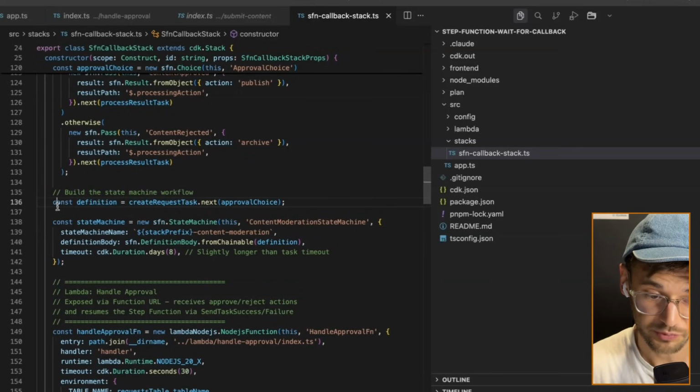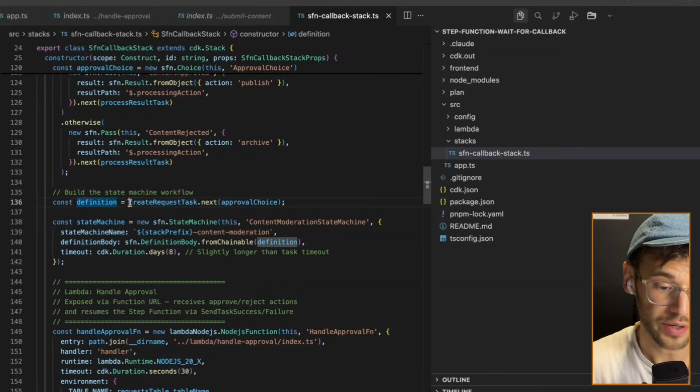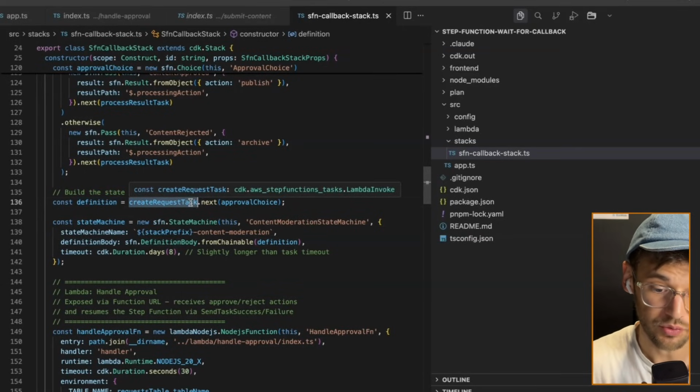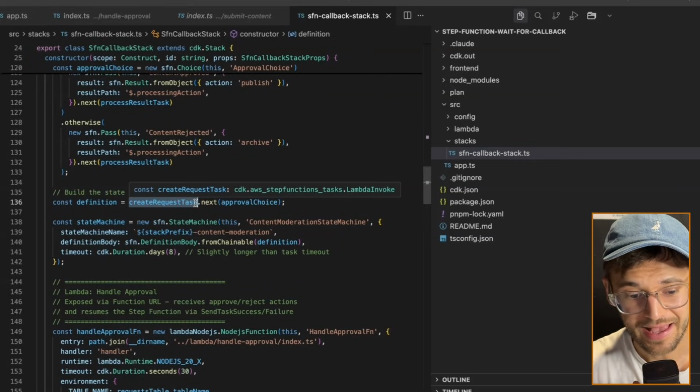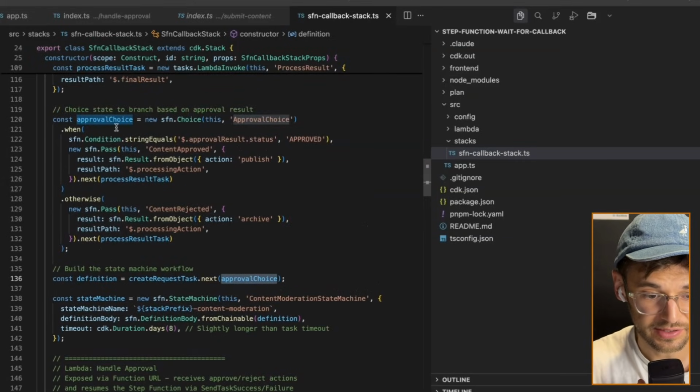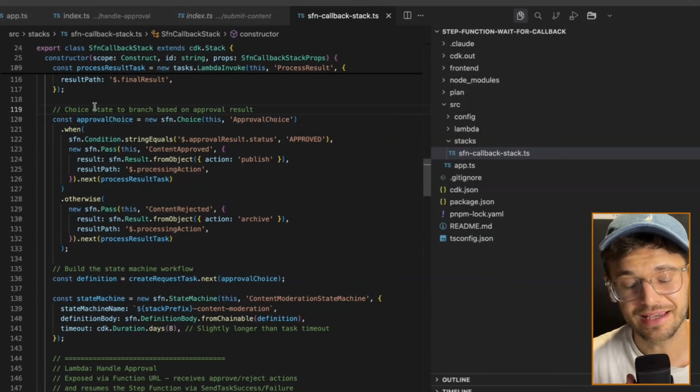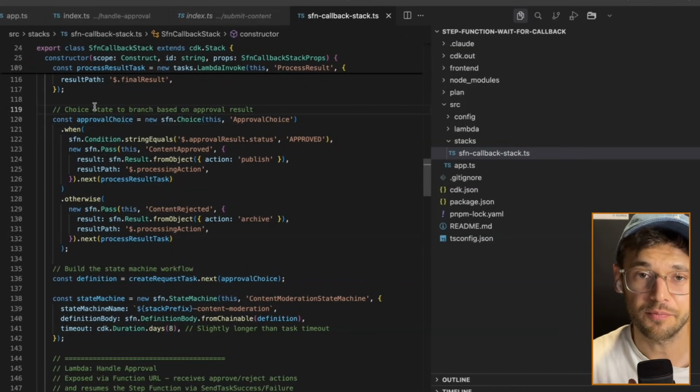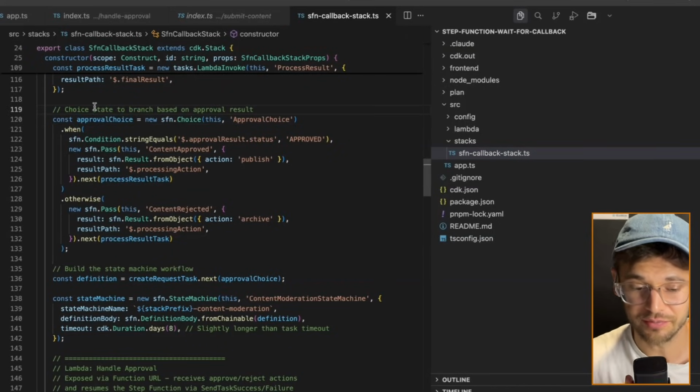And to be honest, it looks pretty simple. We have our definition here, which comes from the create request task, which is our Lambda invoke task. And then we simply say next approval choice. And the approval choice is defined in here. So you can see that step functions in CDK are much nicer to write. So we have this chainable syntax.